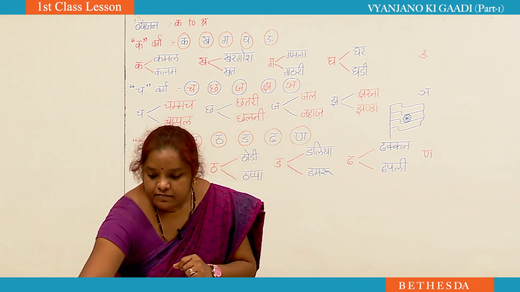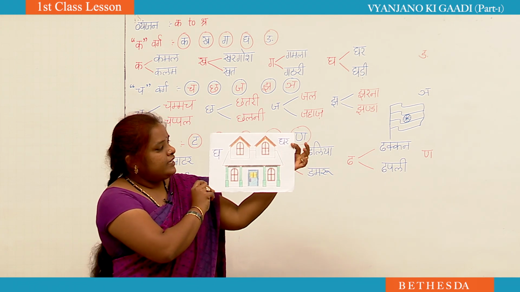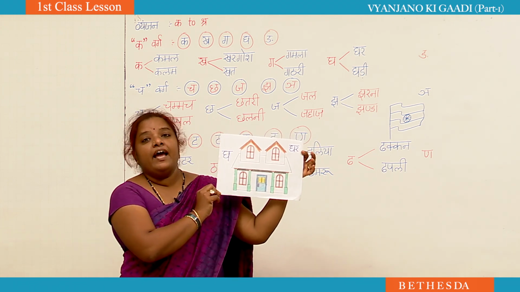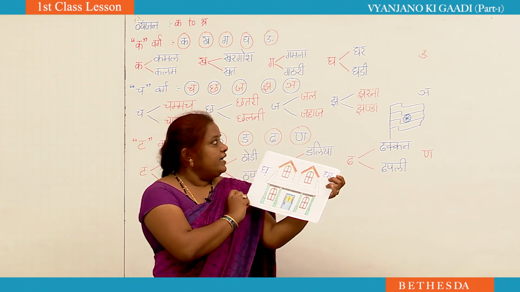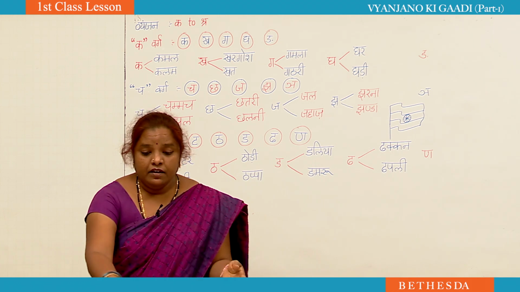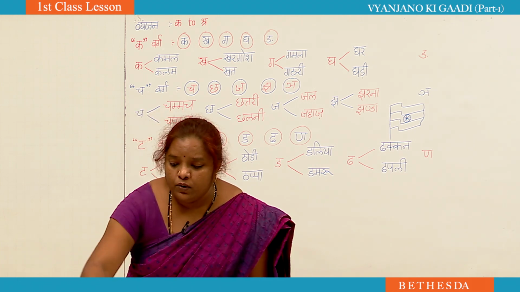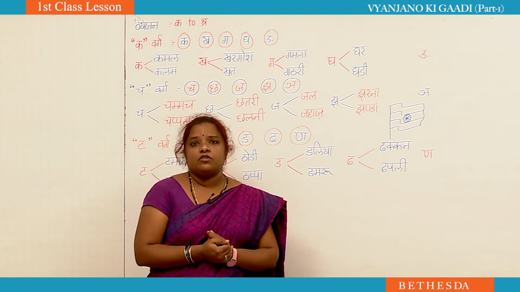Next, what is this? Is it looking colorful? Gha se ghar. Ghar means a house. If you want to come to school, can you get up early in the morning, take your bag and just come to school?